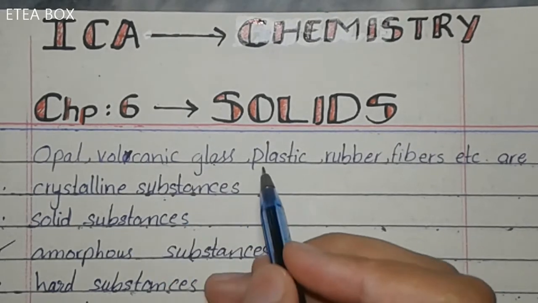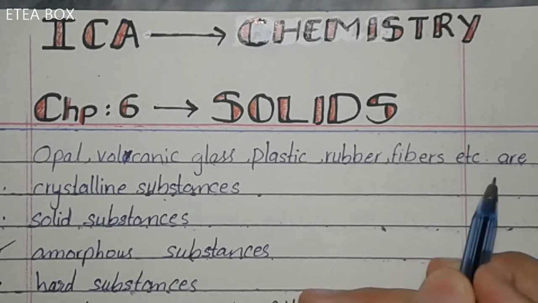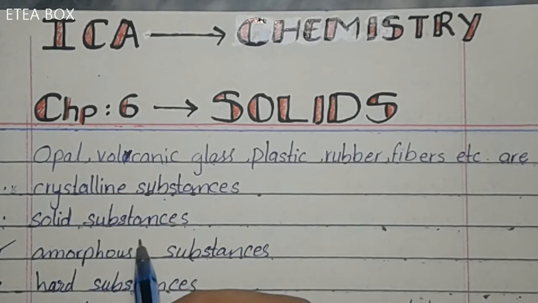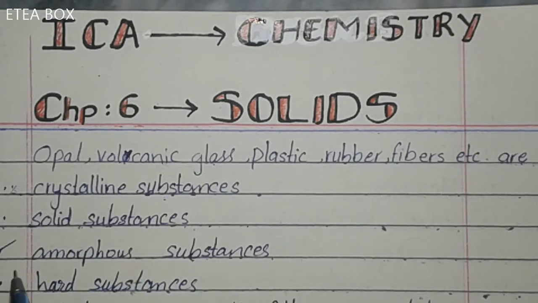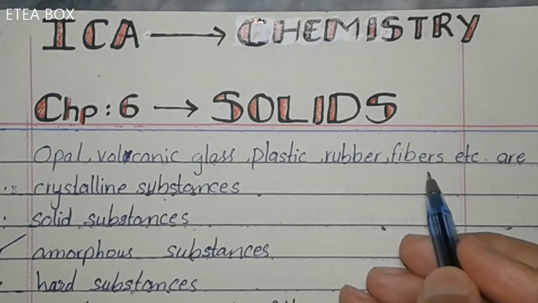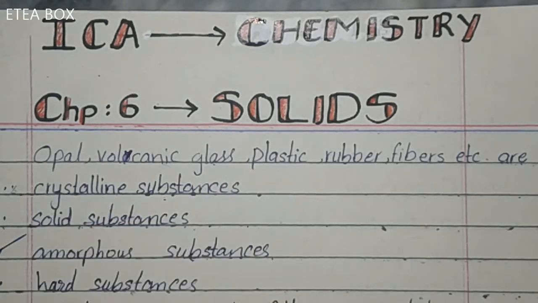Opal, volcanic glass, plastic, rubber, fibers, etc. are... So option A is crystalline substance, no. Option B is solid substance, no. And option C is amorphous substance. This one is correct. They all are amorphous substances, okay. Opal is a kind of gemstone.